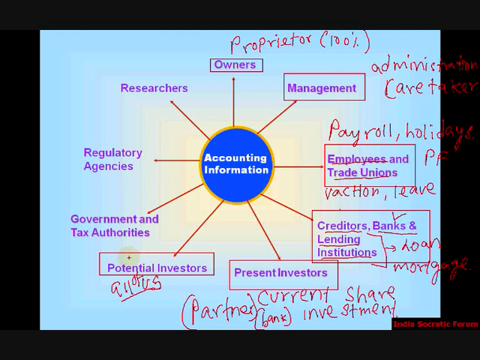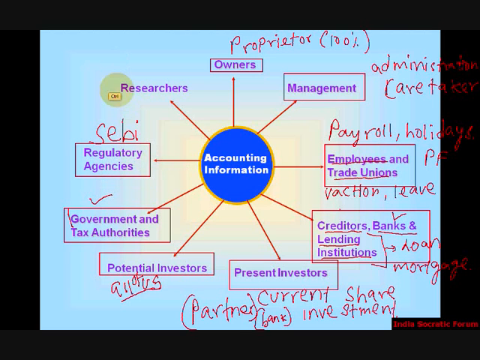The government and tax authorities: every year we have to submit this to the government and tax authorities, so accounting information is needed for them. Regulatory agencies. What is a regulatory agency? SEBI is a regulatory agency, the Securities and Exchange Board of India. They are all regulatory agencies. They need accounting information.